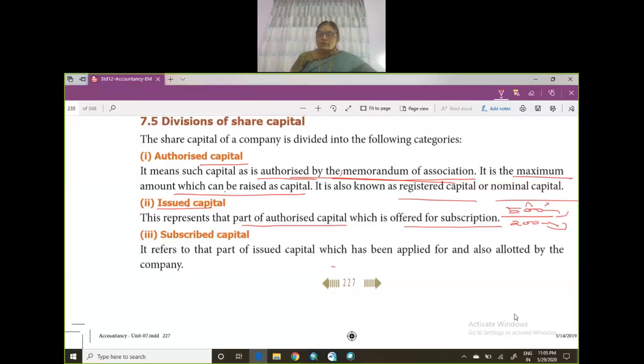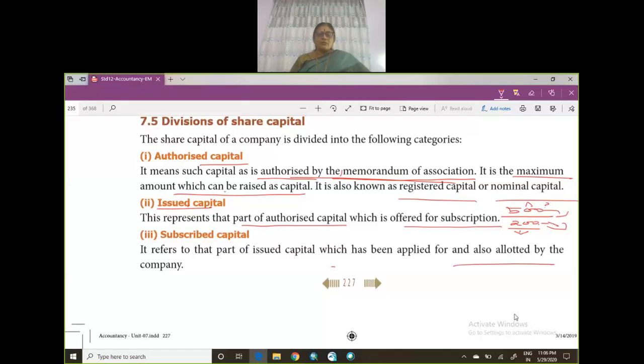Now just because you have issued 200 crores, you have floated in the market, doesn't mean all of them will apply for this, isn't it? So people should subscribe. Subscribe means apply. They should apply for the shares. So you have issued your prospectus and the application of shares is there in the bank. People after seeing the prospectus, they take the application, they apply for the shares, and after applying for the shares, you allot the shares, right?